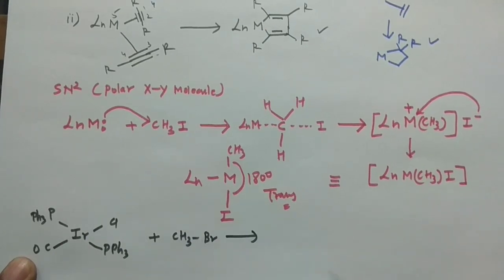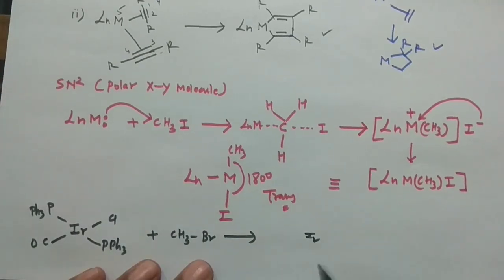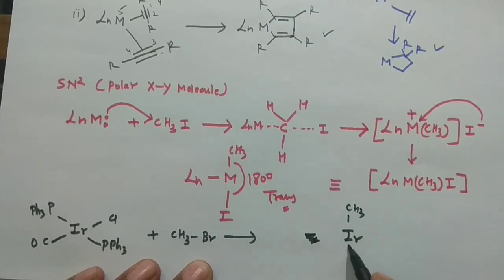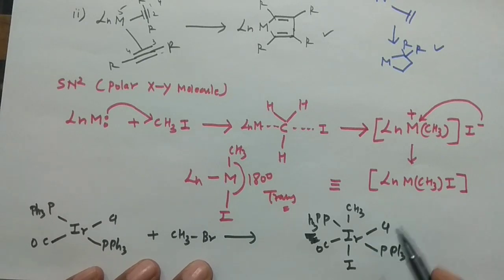So what would result? Ir here, my CH3 is here, my I is here, my Cl is here, my CO is here, and my PPh3 and my PPh3. So this is the trans product because these two are trans to each other.